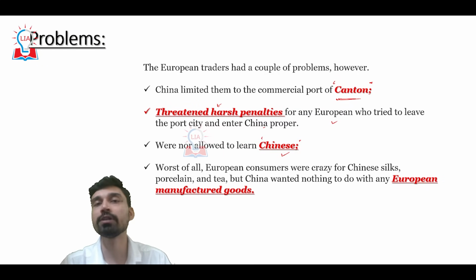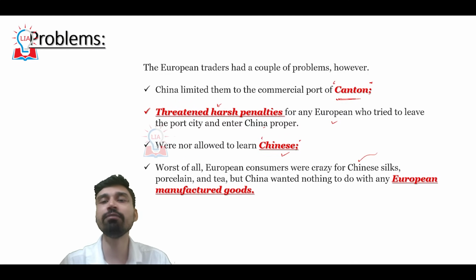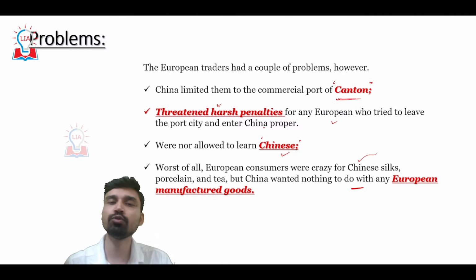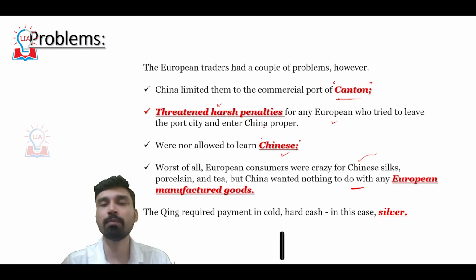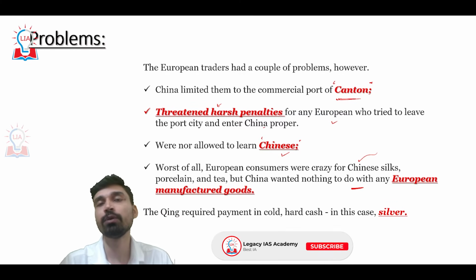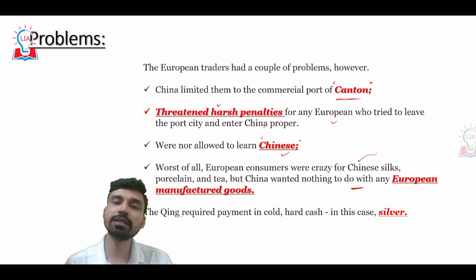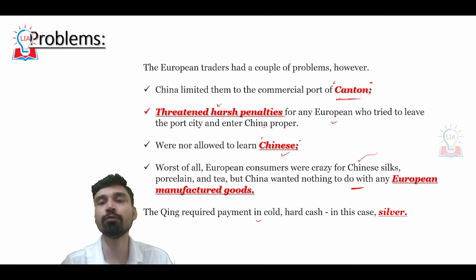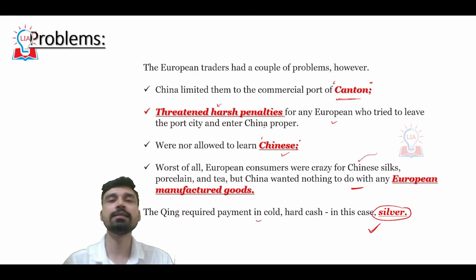But worst of all, the demand for Chinese products in Europe was very high, especially for Chinese silk, Chinese porcelain, as well as Chinese tea. However, the consumers of China did not want anything to do with European manufactured goods, and that is why this led to a problem of trade deficit between the European powers and the Chinese empire. Not only that, the Qing dynasty required payment not in any type of goods but in cold hard cash, which at that time was silver.